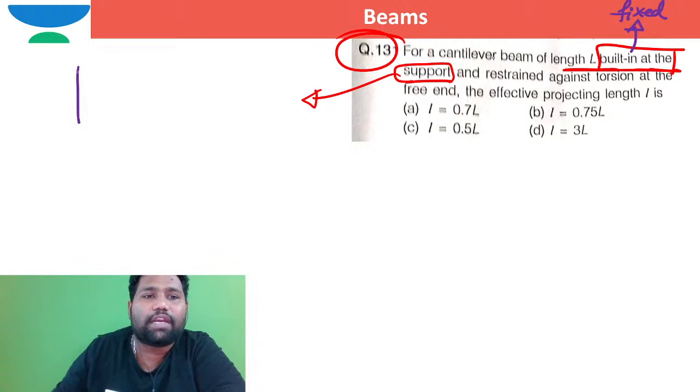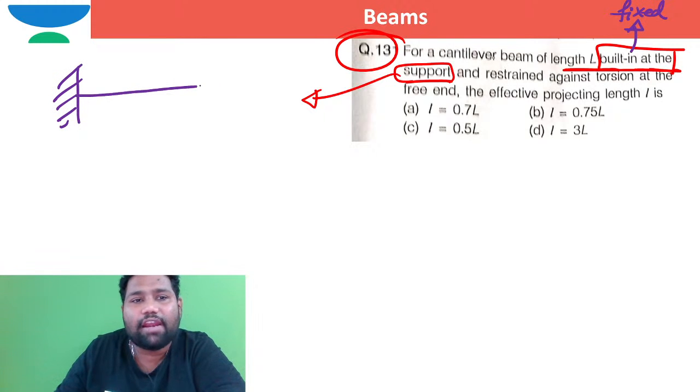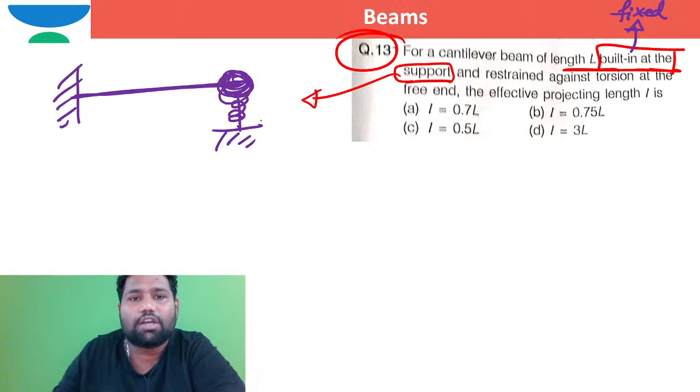So one end is fixed, and at the other end the beam is restrained against torsion. How can it be restrained against torsion? With the help of a torsional spring. Let us suppose a torsional spring is attached.